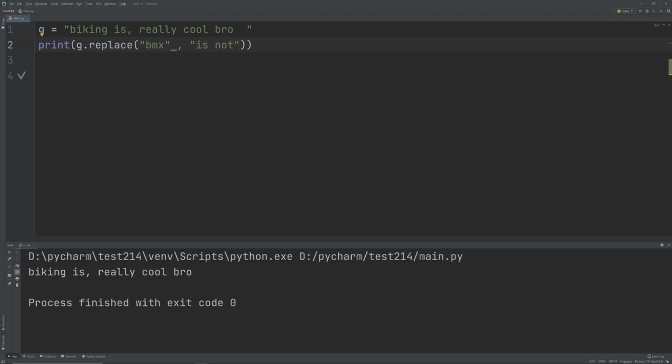Anyways, that's it. Another final thing you can do is split the string. When you split the string, you basically break the string into pieces. To split the string, all you have to do is write g.split, and now we have to decide where we want to split our string. Over here, I can write down the characters at which I want my string to split. Suppose I want my string to split at L. Every time there's an L in the string, it's going to split the string. So if I run main, we can see here that the string has been split at all these different places where L exists in the string.